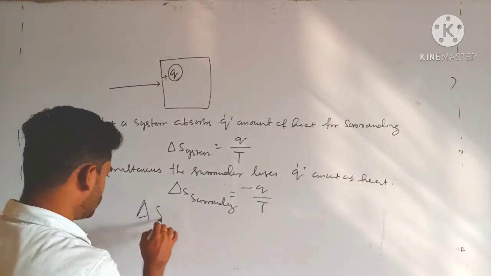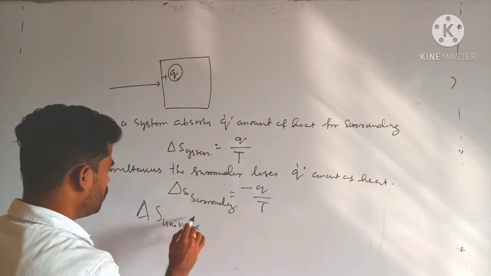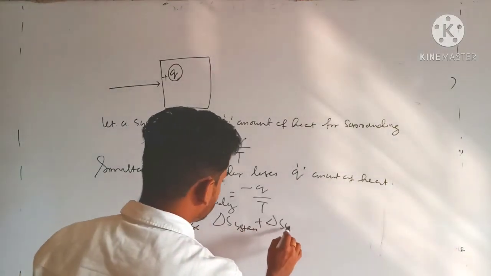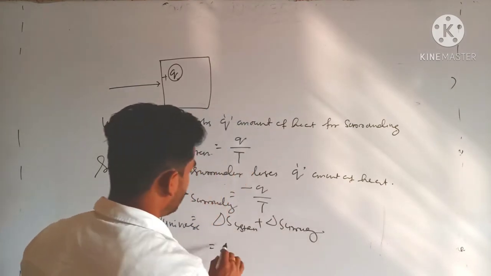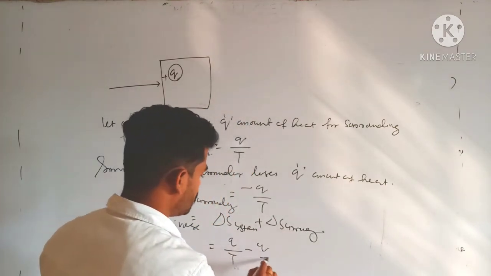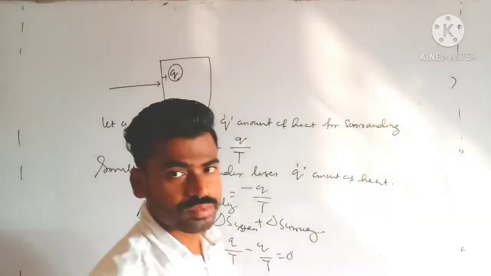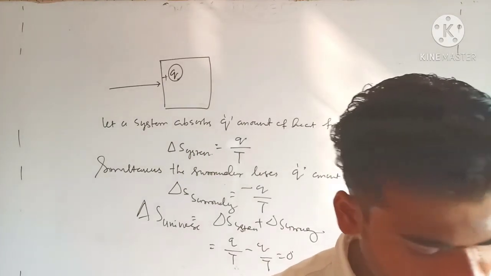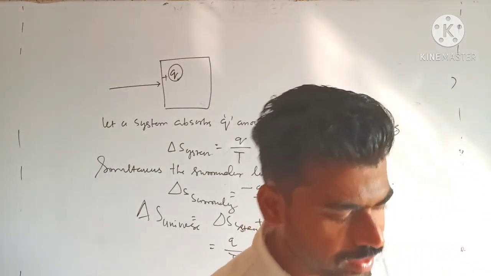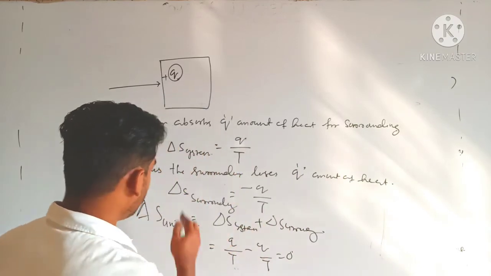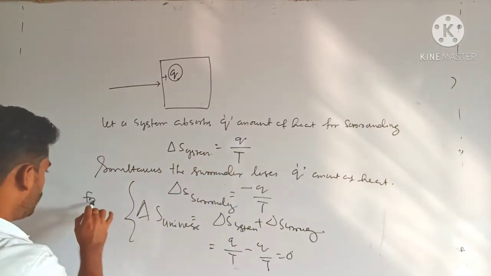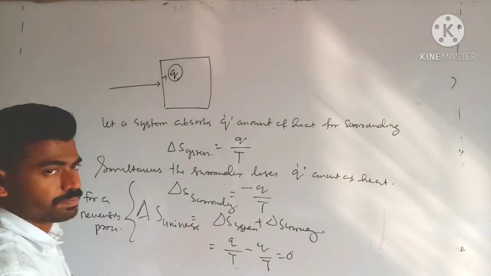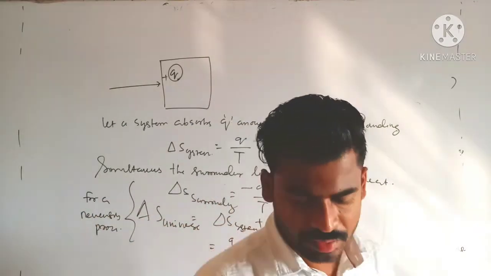So total del S of universe is equal to del S system plus del S surrounding, that will be equal to Q by T minus Q by T, that is equal to 0. So del S becomes equal to 0, and this one is for a reversible process. For a reversible process, this criterion holds. Clear?